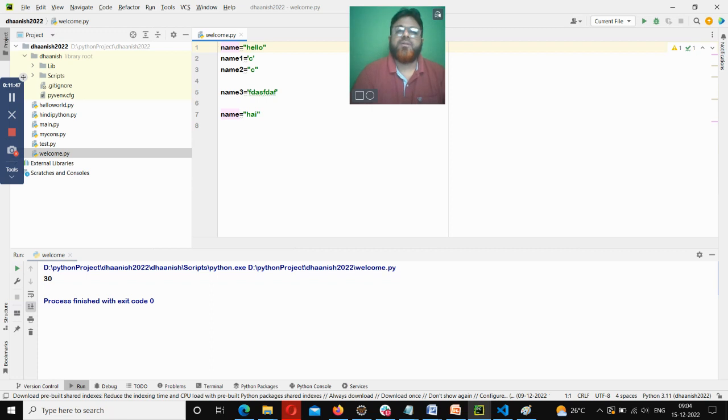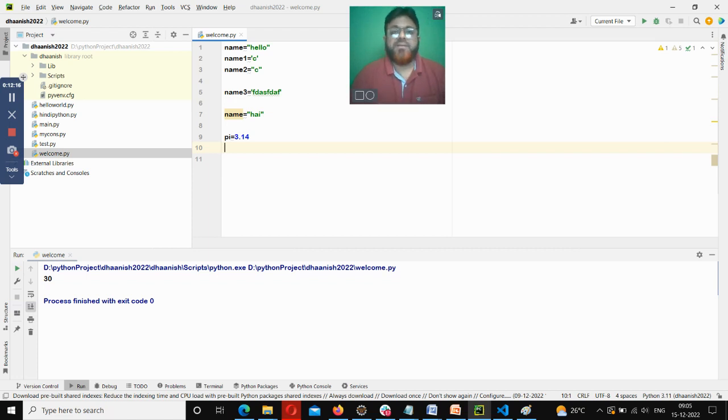It understands what data type it is by reading that particular data. If the data is hello, then it knows it's a string. If the data is a number, it knows that it is a number. If you have pi equal to 3.14, it knows that this is float.